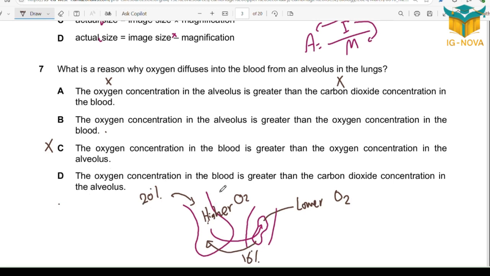The oxygen concentration in the blood is greater than carbon dioxide. Wrong, because we said we cannot compare two different gases. We have to compare the same gas. So option B is okay.